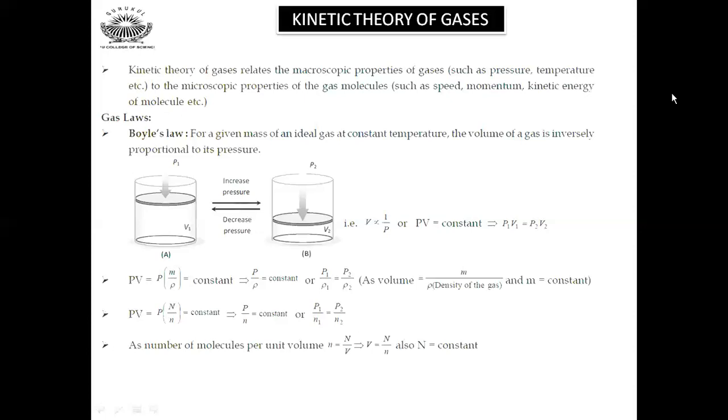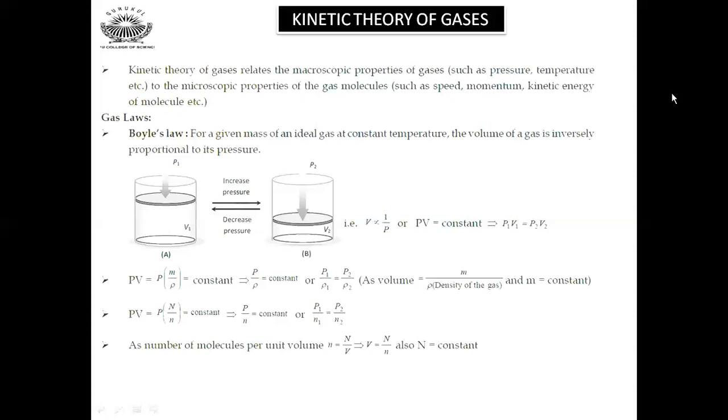So kinetic theory of gas relates the macroscopic properties of gas such as pressure, temperature, etc. to the microscopic properties of gas such as speed, momentum of a molecule, kinetic energy of a molecule, etc. Basically, this theory is proposed in order to understand how the macroscopic properties vary with microscopic properties of gas molecules. Macroscopic properties are those which are seen as a bulk, and microscopic are those which are seen when I consider the particles of a gas. Now here there are a few laws which govern this theory.